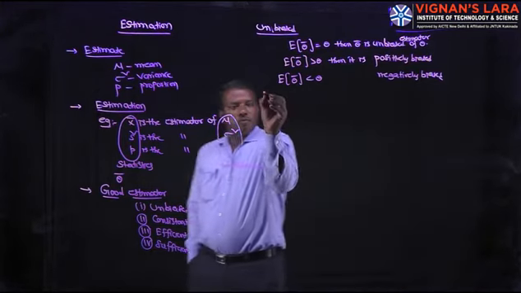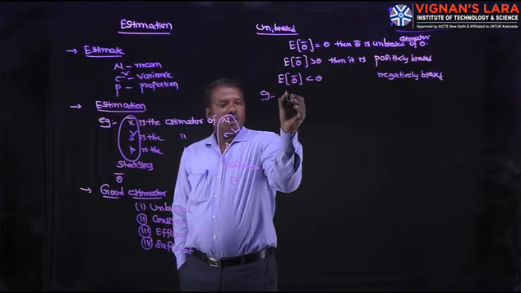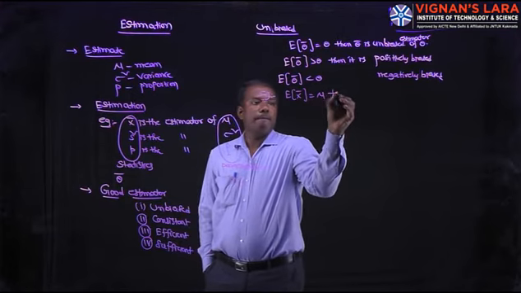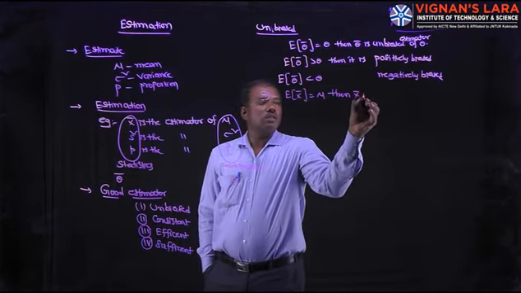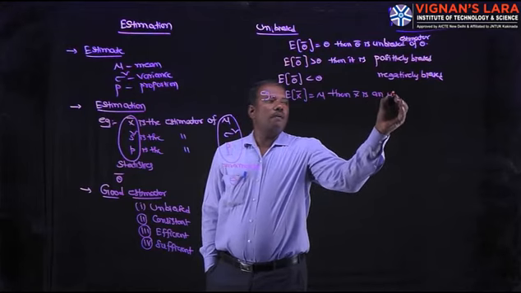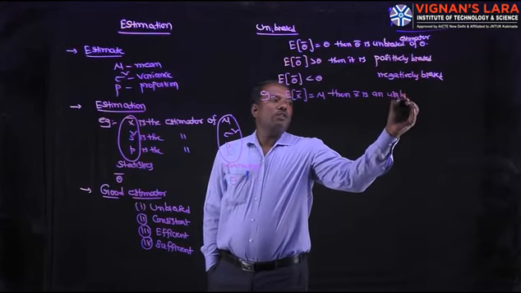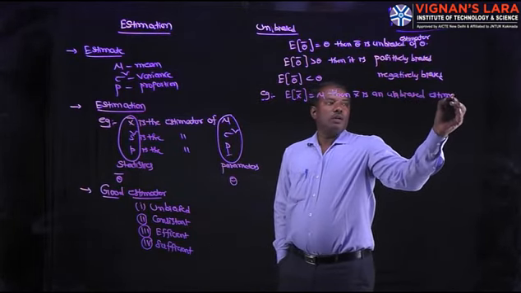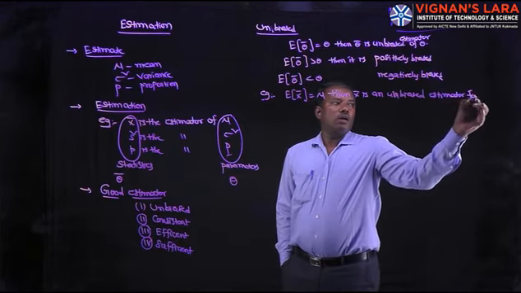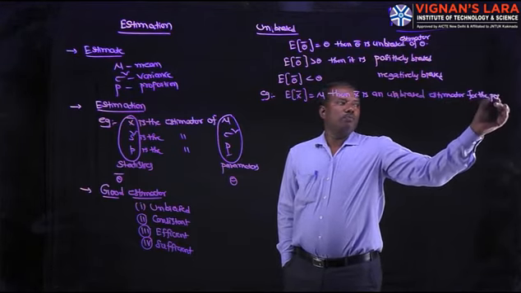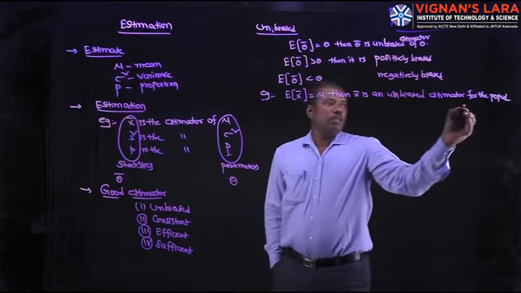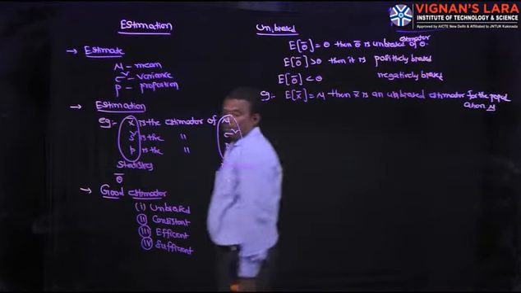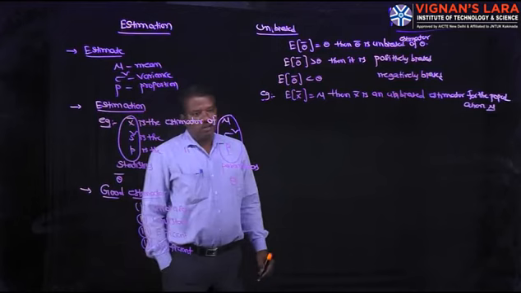For example of unbiased: E of x bar is equal to mu. Then x bar is an unbiased estimator for the population mean mu. Then the second one is consistent.